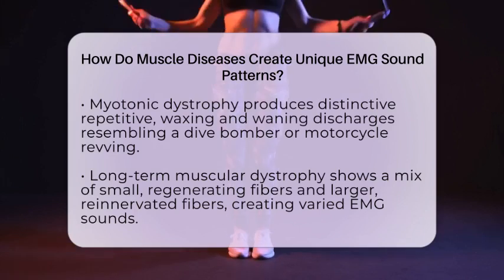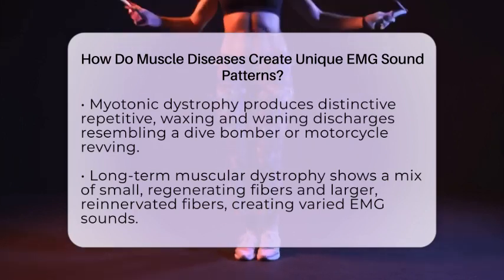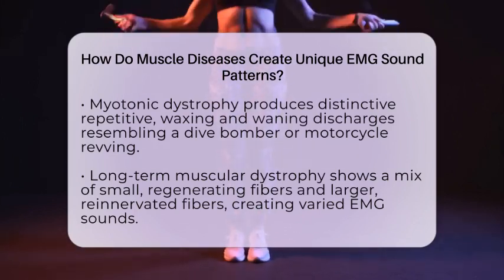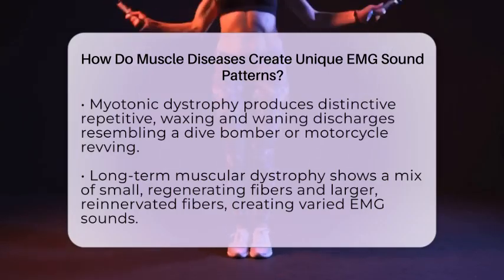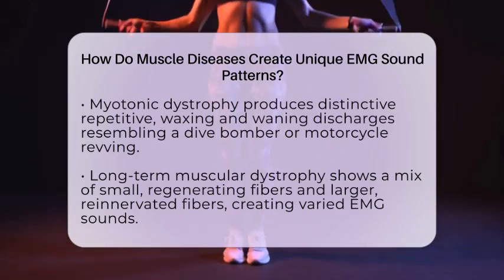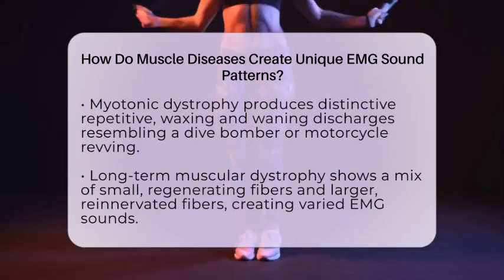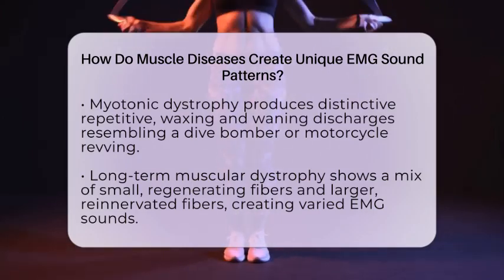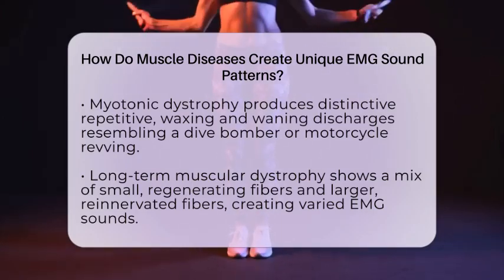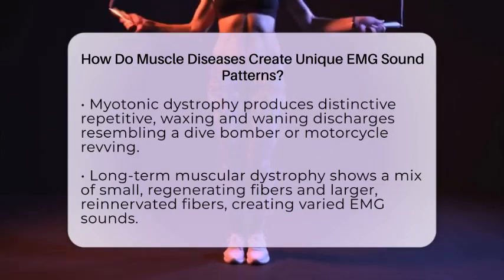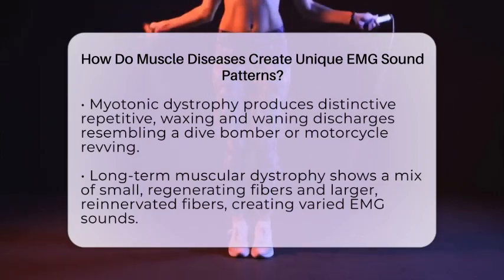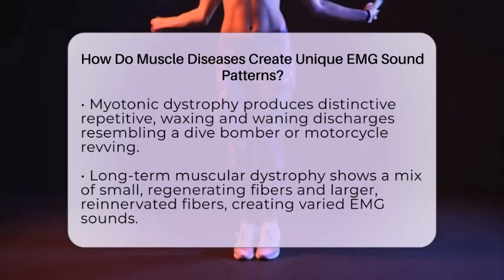The pattern of EMG sounds can also vary depending on which muscles are affected. For example, in myotonic dystrophy, the muscles in the hands and face may show more pronounced myotonic discharges, while limb muscles might display different features. This variability helps doctors understand the specific type and extent of muscle involvement.